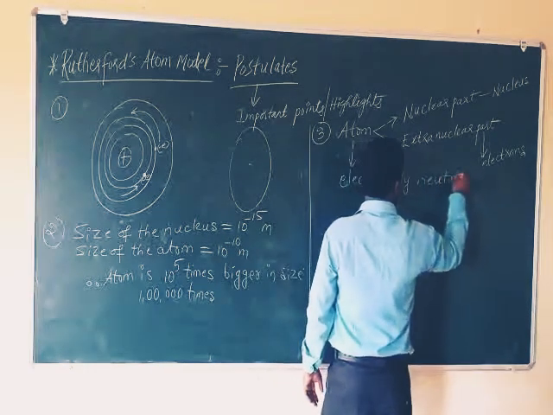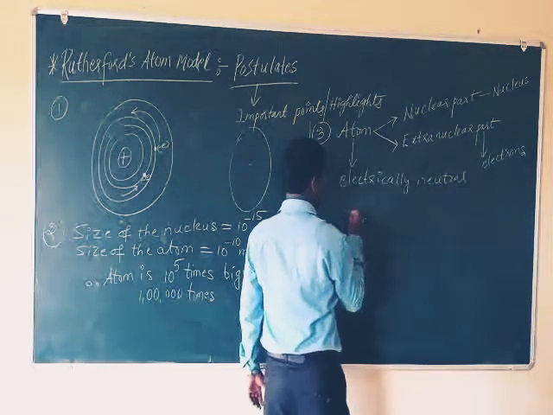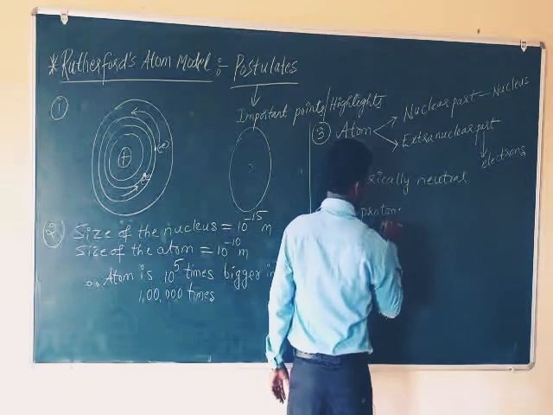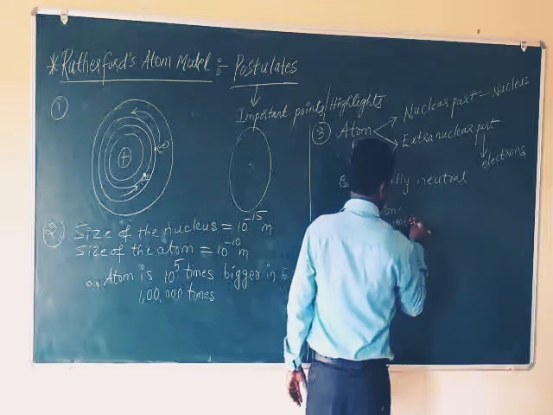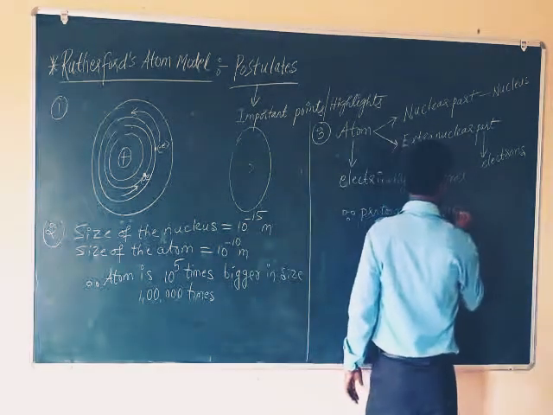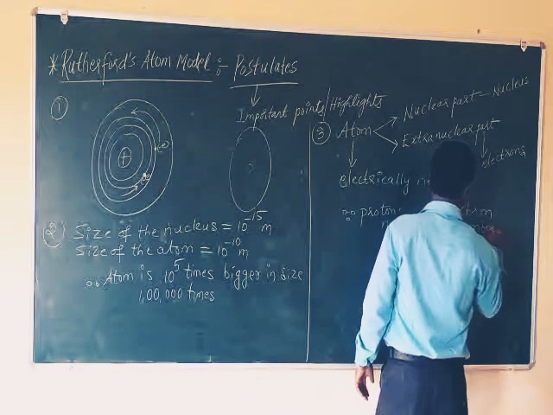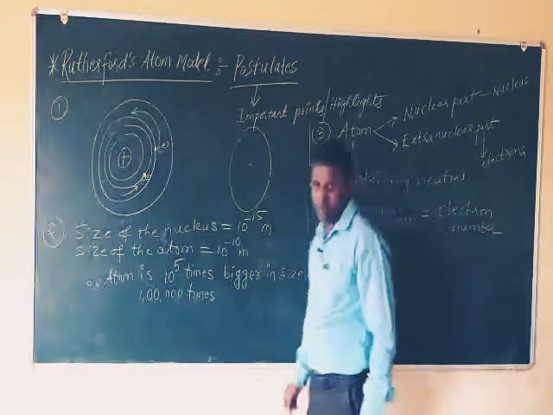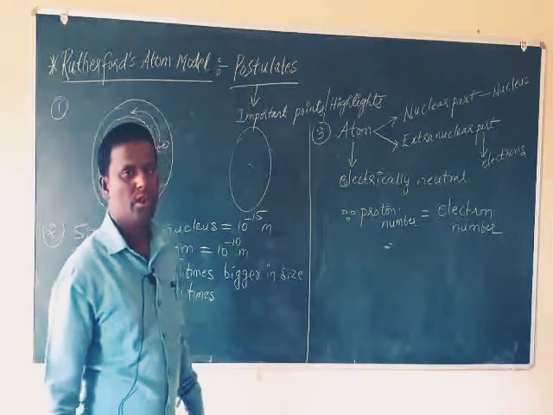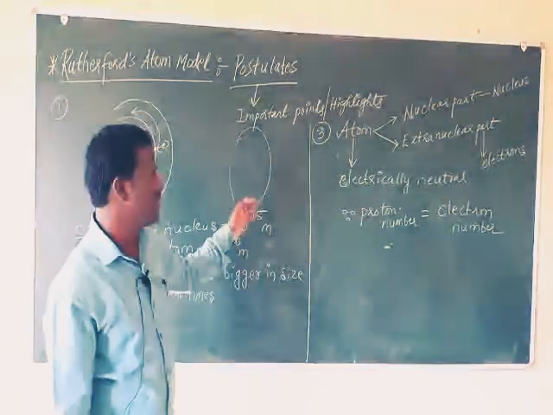Because here the total number of protons is equal to the number of electrons. Proton number is equal to electron number. So this is why we say an atom is electrically neutral. These are some postulates of Rutherford's atom model.